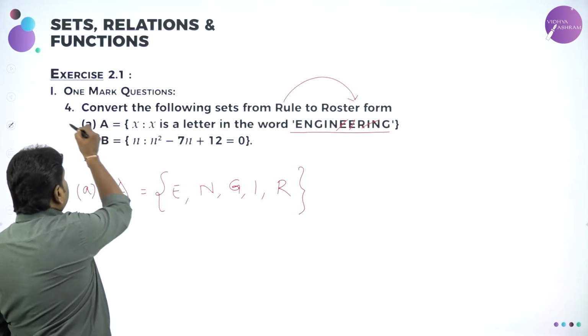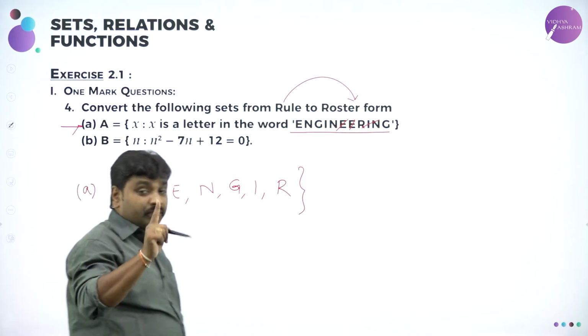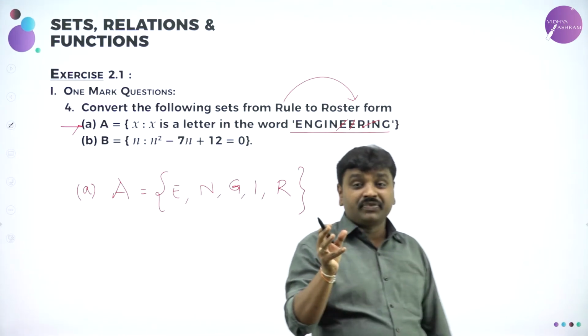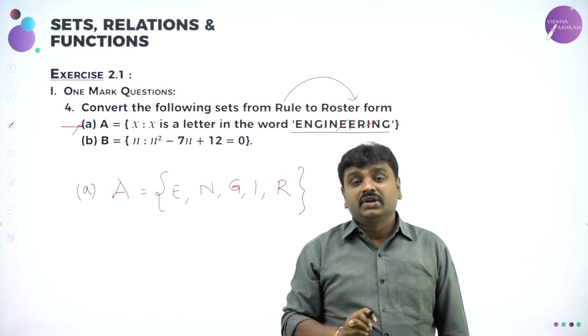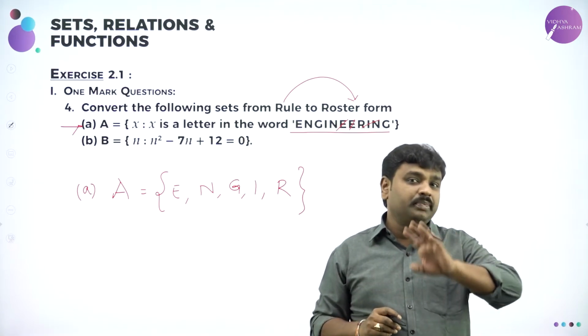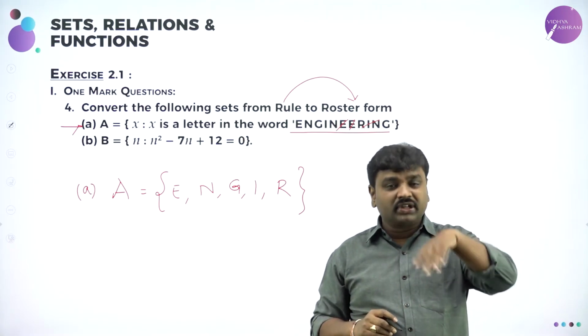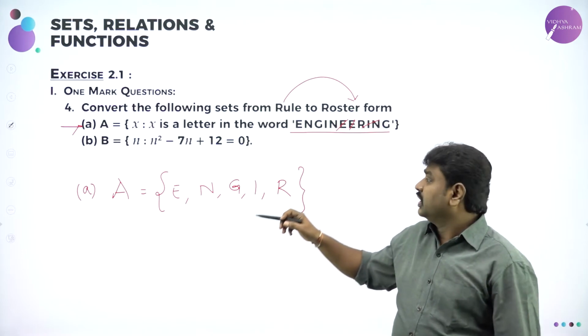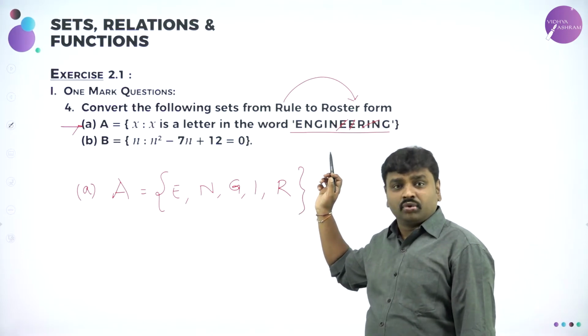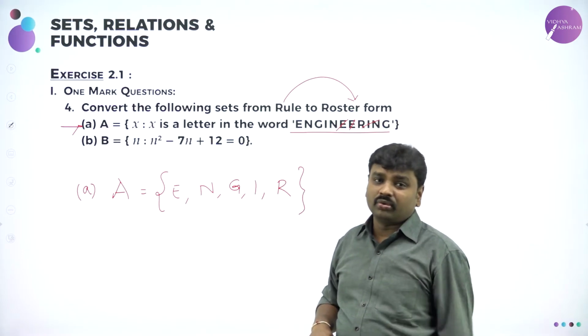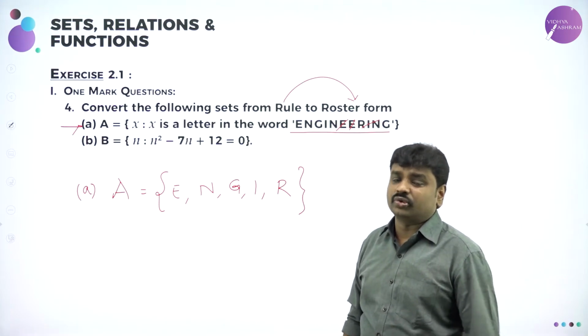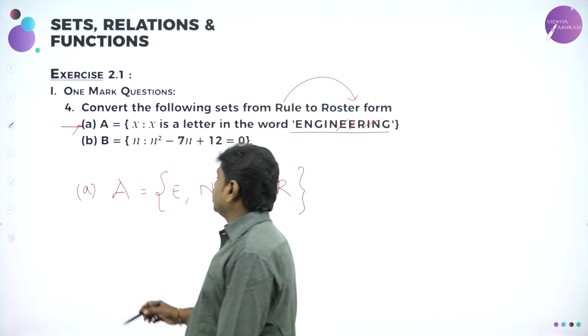So from this question what you understood? It's very important. If they want you to write the letters in the word, you write all the letters but without repeating. If a letter appears more than once, you should write only once. Here E has appeared 3 times. Even though it appears 3 times, you should write it only once. More than once you should not write. N also, G also.